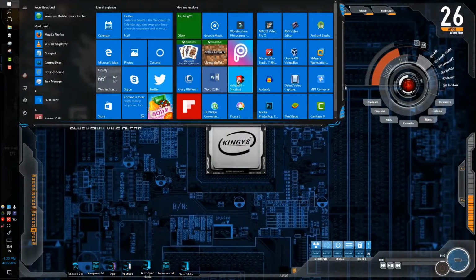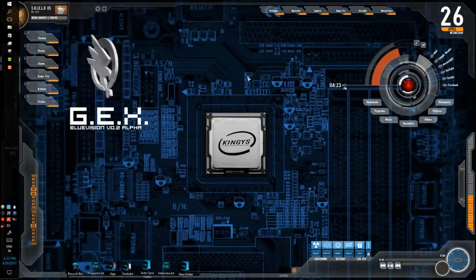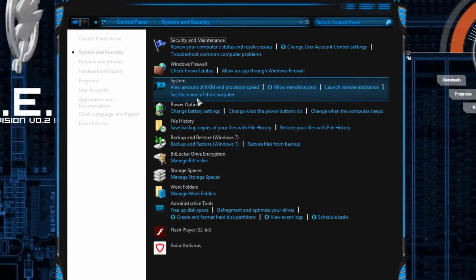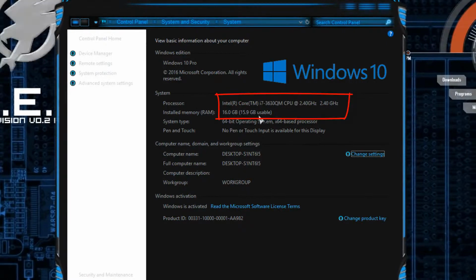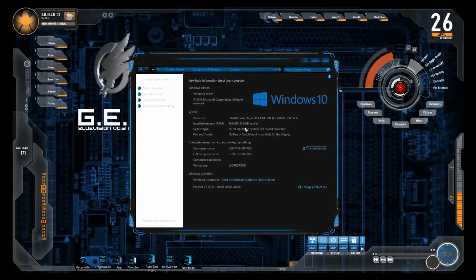Let's go and check how much RAM we have. Here I just added 2 RAM sticks, 4 gigs each, so it should be 16 gigs. And you can see that the computer went from 8 gigs to 16 gigs, which is not bad. It's really faster, smoother, and more efficient.